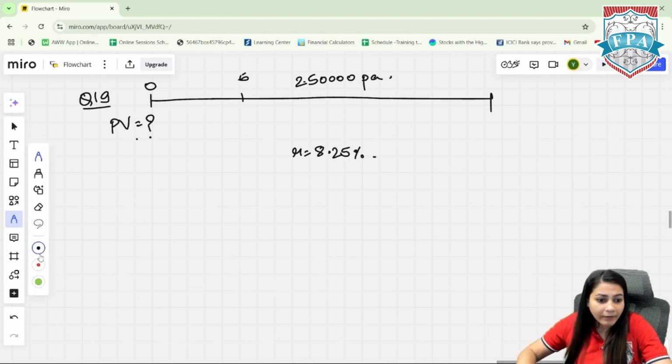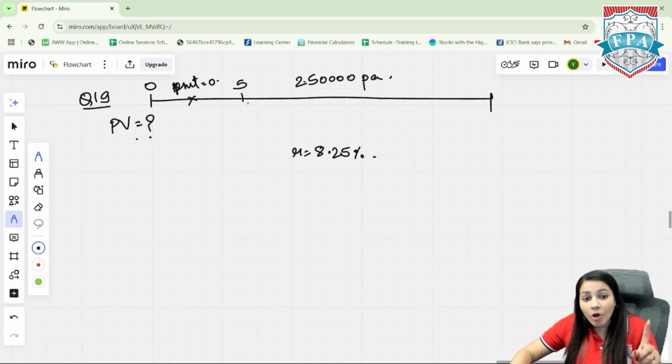When I say no payment, it means 0 to 5, PMT is 0, since in this period there is no withdrawal. The withdrawal starts after 5 years from today. So PMT of 2,50,000 will only be after 5 years from today.